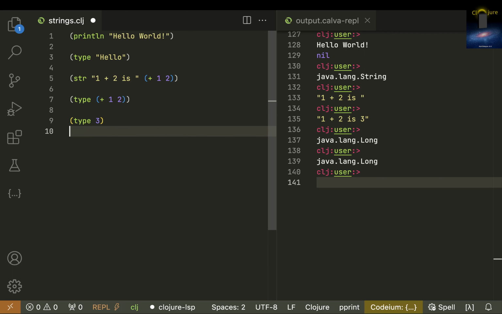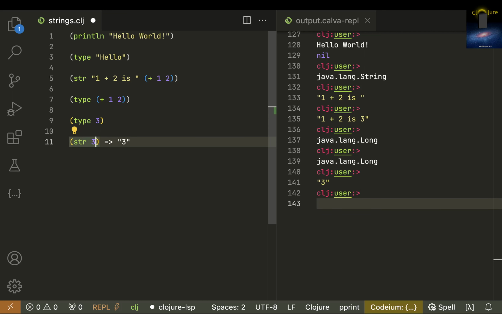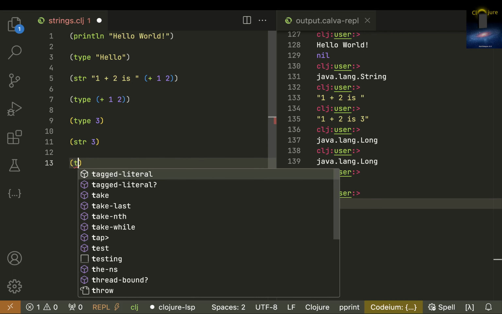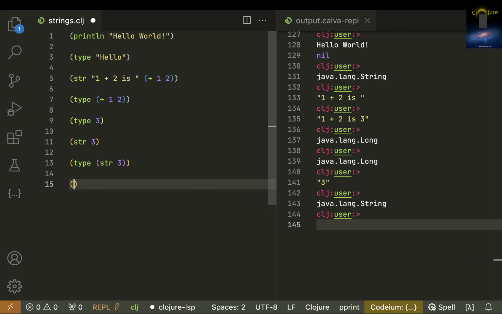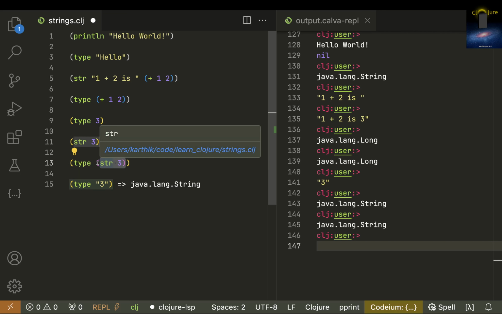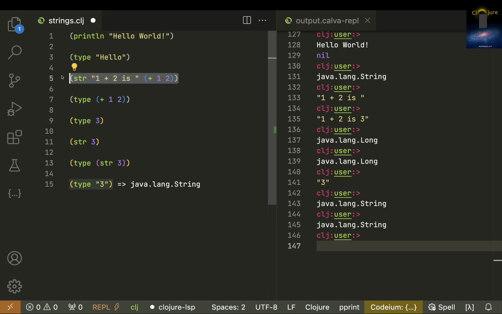So what will happen if I put str of 3? It converts everything into a string. So this 3 is now a string. So you just take the type of it, and it is a string. Or you can just put type of 3 over here, and it is a string. So this str converts everything thrown to it into a string, and it also strings together. It just joins everything. So that's the magic of str.